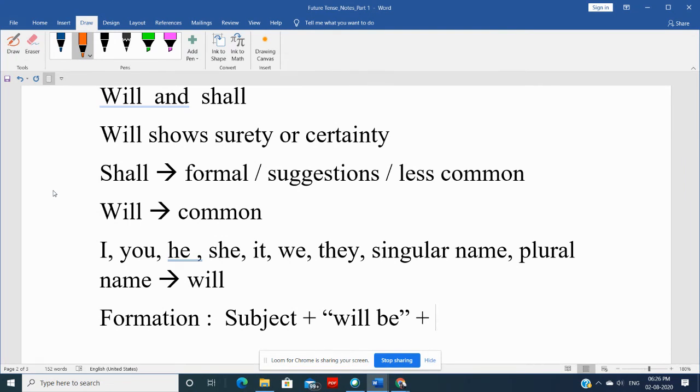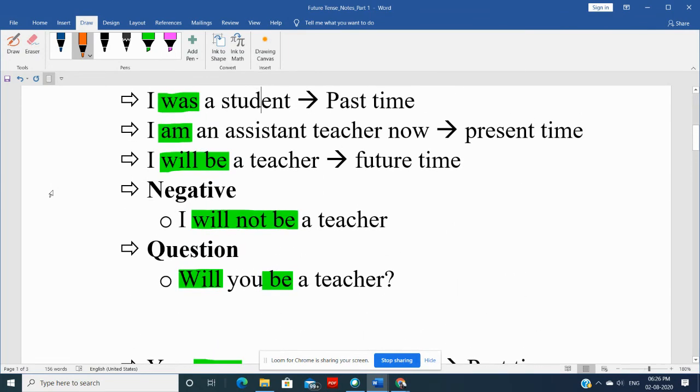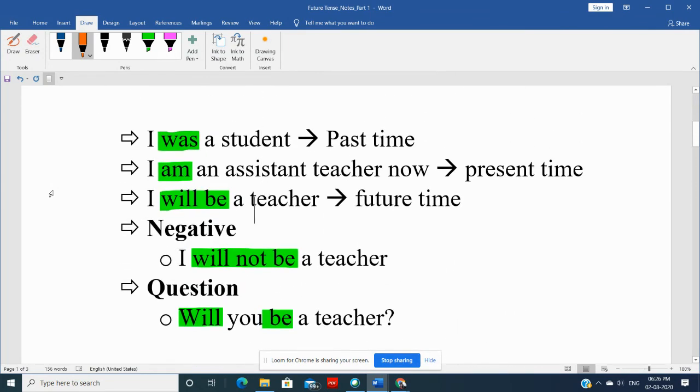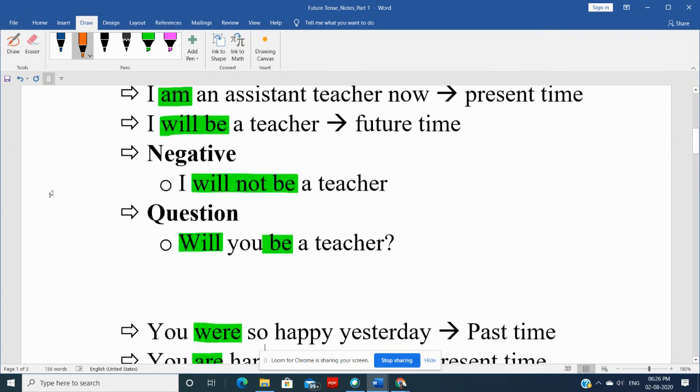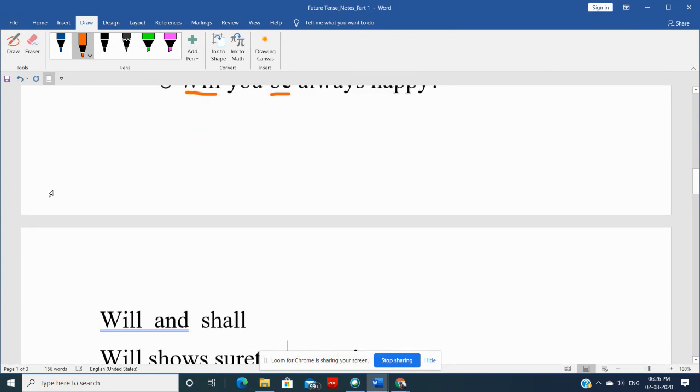So will be, plus normally there will be another part of the sentence, which may contain a noun or adjective. If you have seen here, this will be teacher, student, teacher, right? Noun. Happy, adjective, and the rest of the sentence.